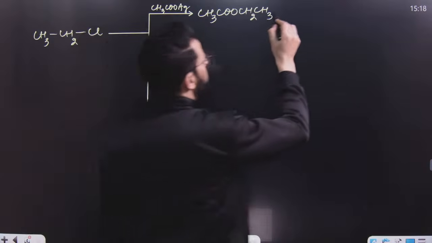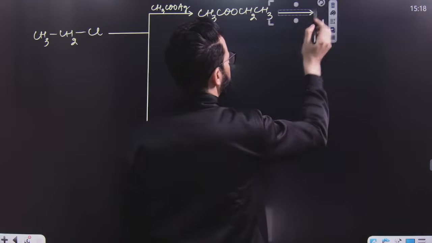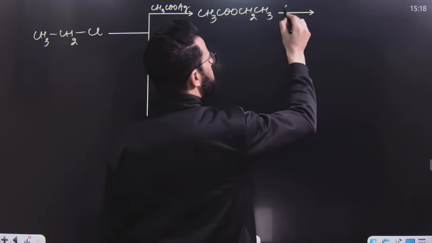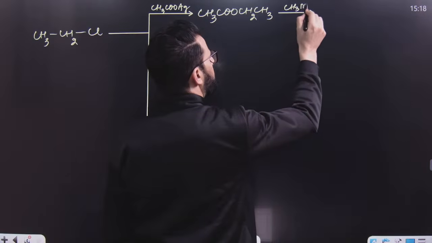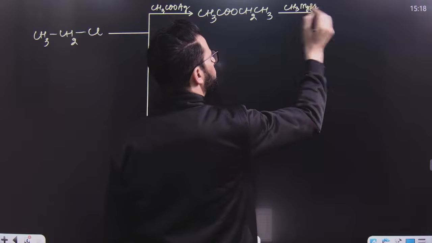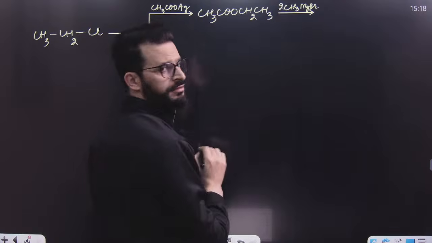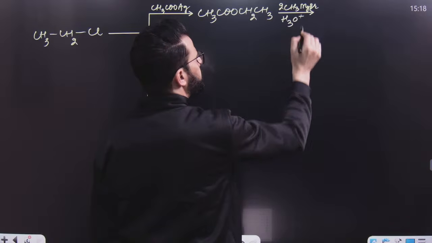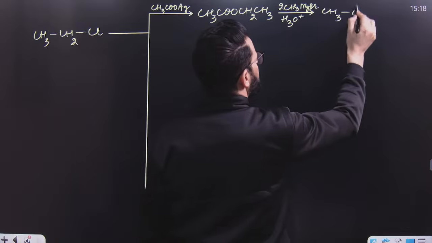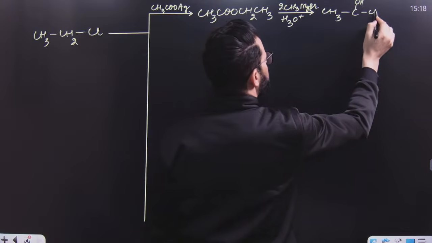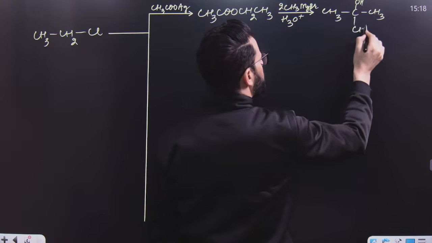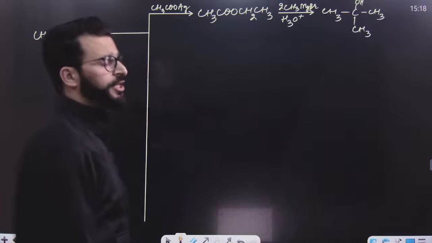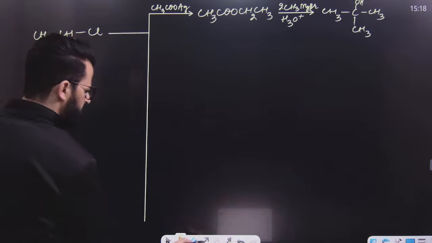But if the ester is treated with Grignard's reagent, for example CH3MgBr, we need at least 2 moles of this. And after hydrolysis, what will be the product? The product will be CH3, C, OH, CH3, CH3. So we will obtain a tertiary alcohol over here.